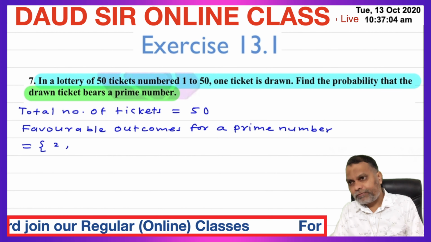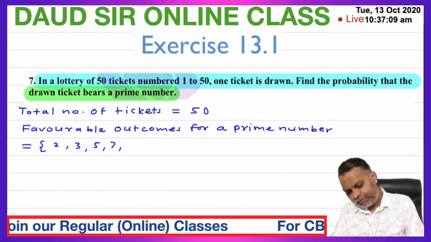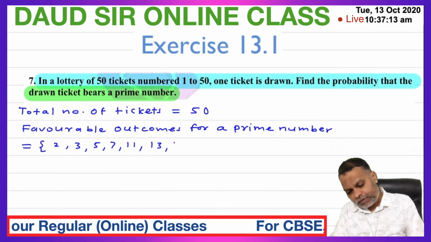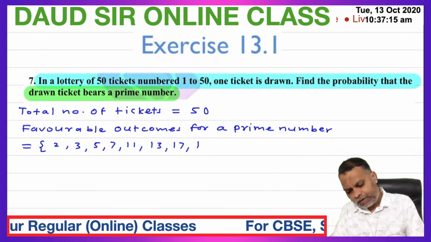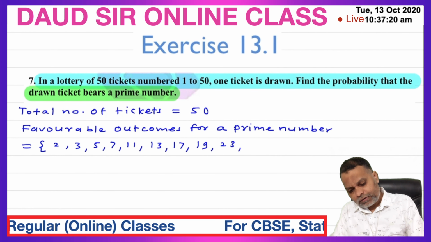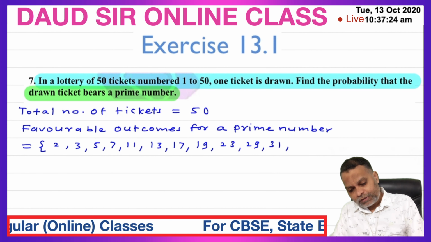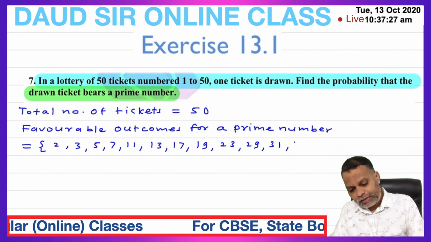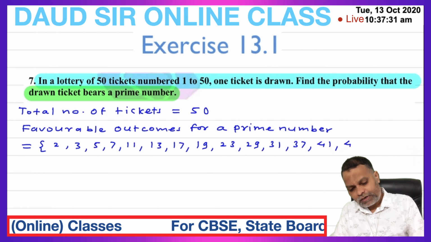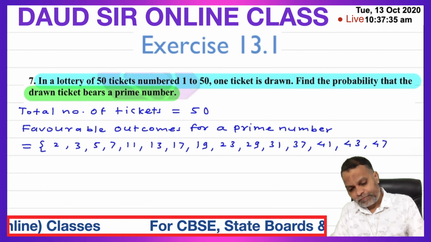Ticket numbers 2, 3, 5, 7, 11, 13, 17, 19, 23, 29, 31, 37, 41, 43 and 47.